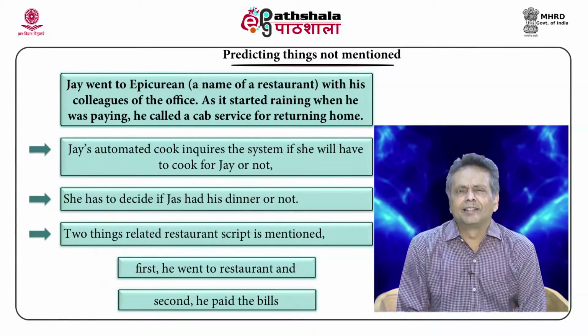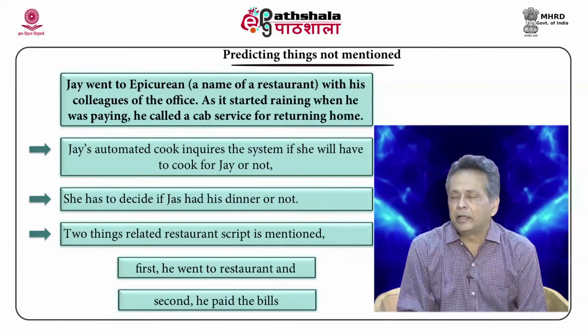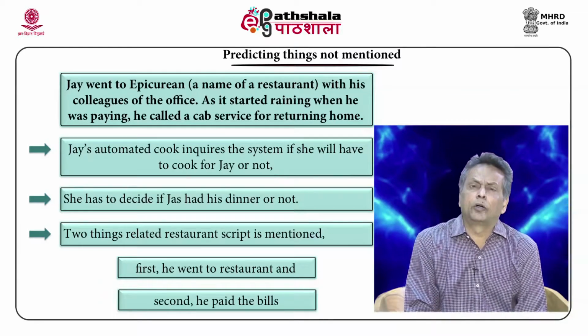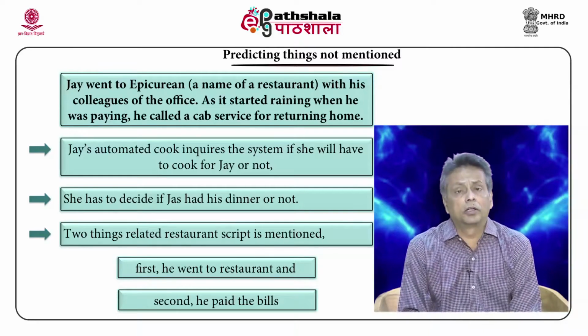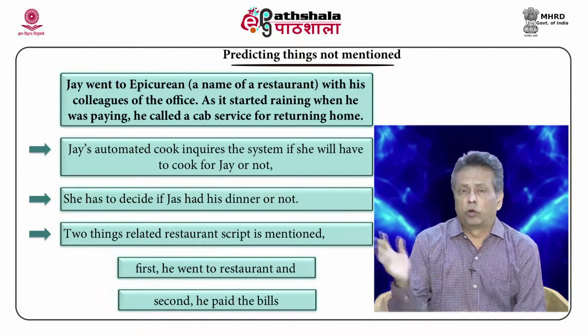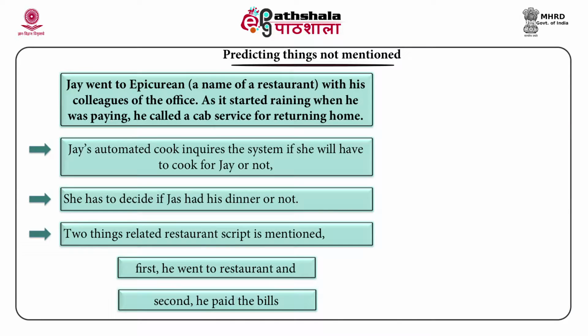When you are paying, it is assumed that he has followed the normal path. If you are paying, you probably have dined. So these two headers can be used here, and the automated cook can actually decide that Jai does not require dinner now, so it will not prepare that dinner. So, that can predict. These things are important.